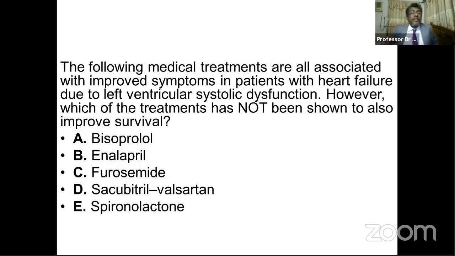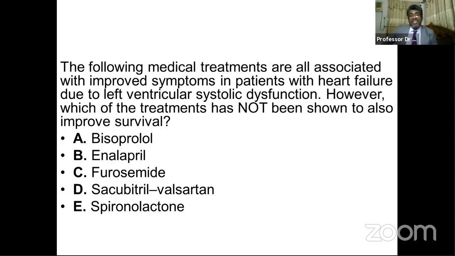We all know that bisoprolol is a beta blocker, enalapril is an ACE inhibitor, furosemide is a diuretic, sacubitril valsartan is Entresto, or this combination, and spironolactone. Among these 5 drugs, bisoprolol, enalapril, sacubitril valsartan, which is also called ARNI, and spironolactone, these 4 drugs have definite survival benefit.